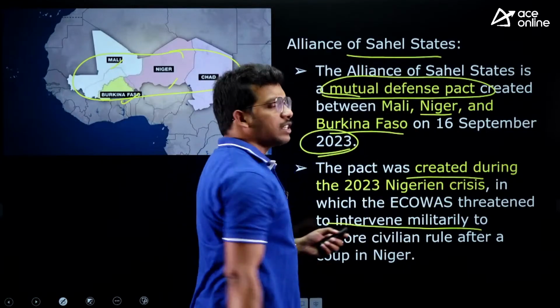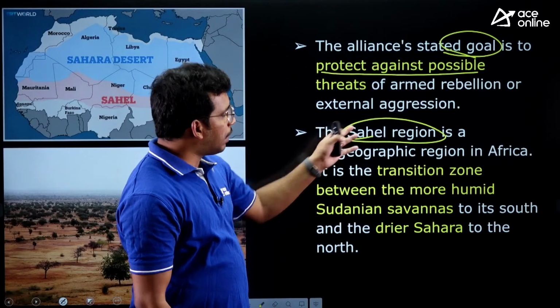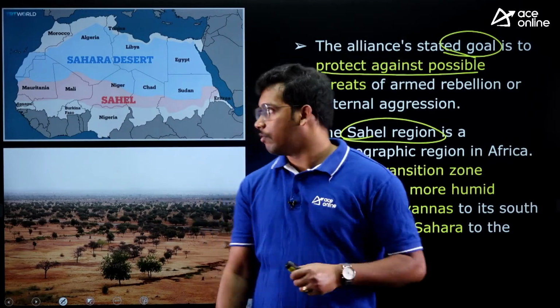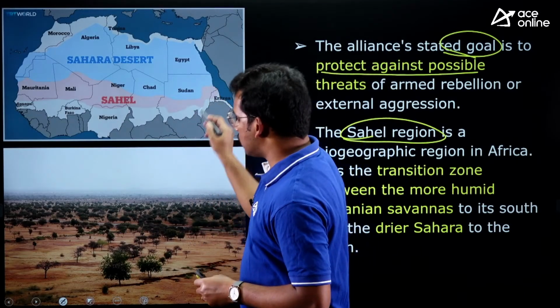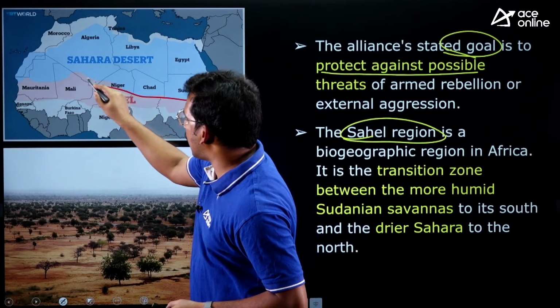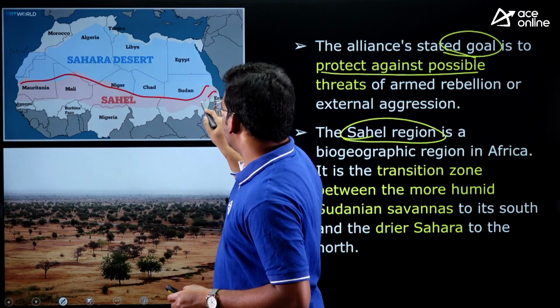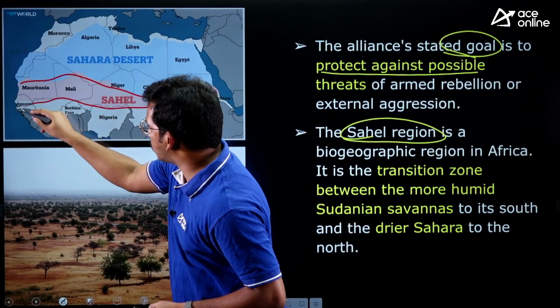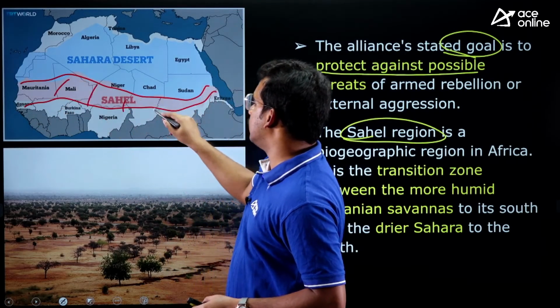So what is the Sahel region? Here, Alliance of Sahel States, okay, we have said, but what is the Sahel region? You may come with some doubts. So here you can see, just below the Sahara Desert, there is one area. This is called the Sahel region.